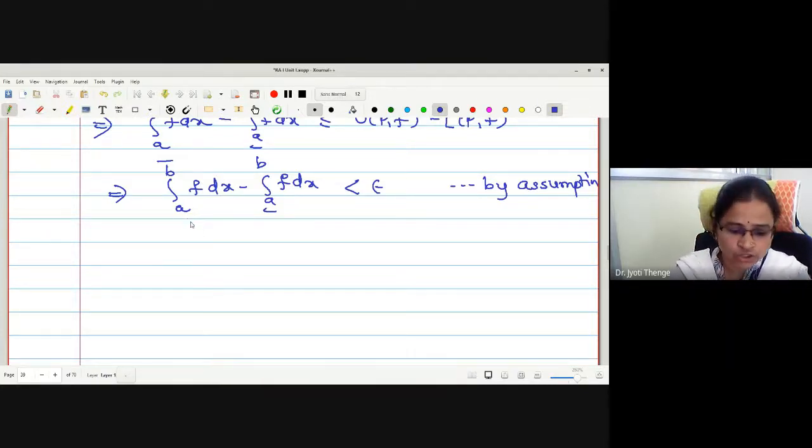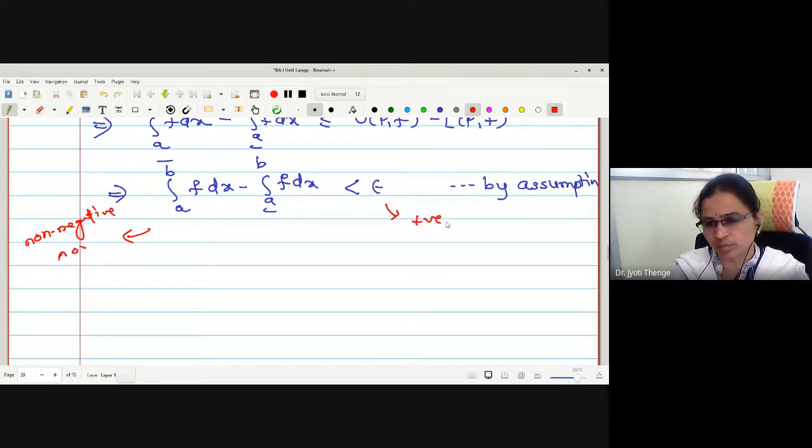Right now? Now check. This is a non-negative quantity or non-negative number. Non-negative number less than a positive number. When this is true, we want to find out a non-negative number which is less than every positive number. What is the value on the left?